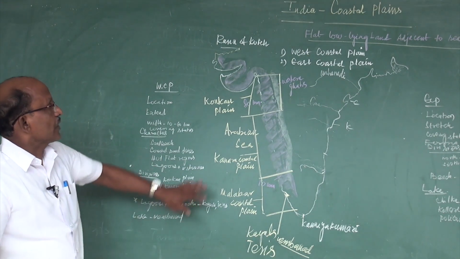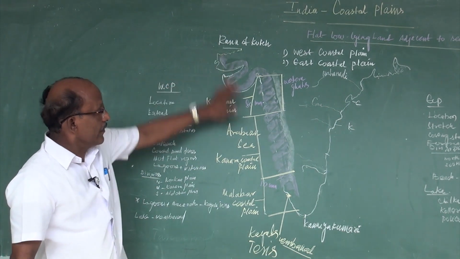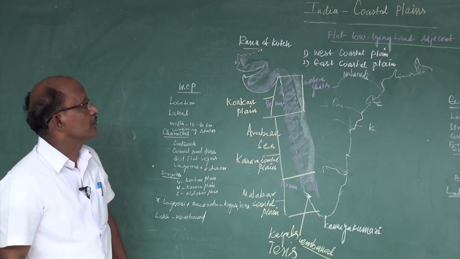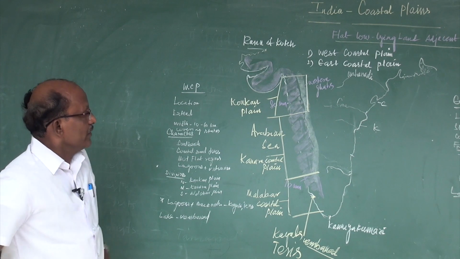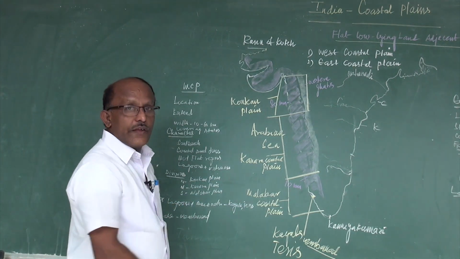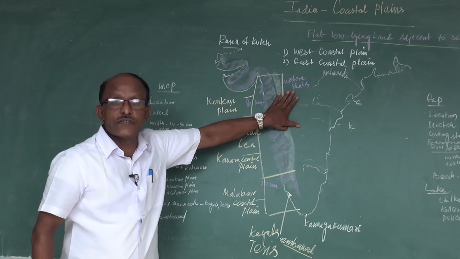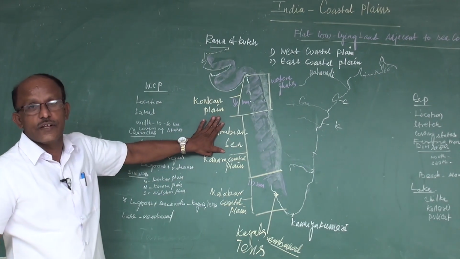So once again, I would like to recall the Western Coastal Plain. First, the location. The Western Coastal Plain is located in between the Western Ghats and Arabian Sea.